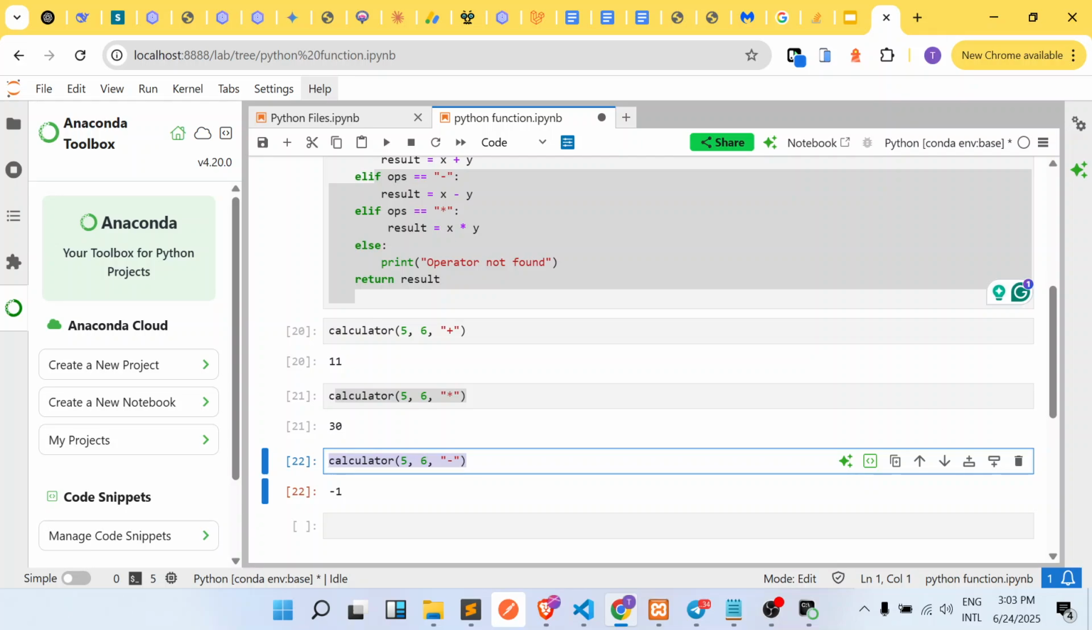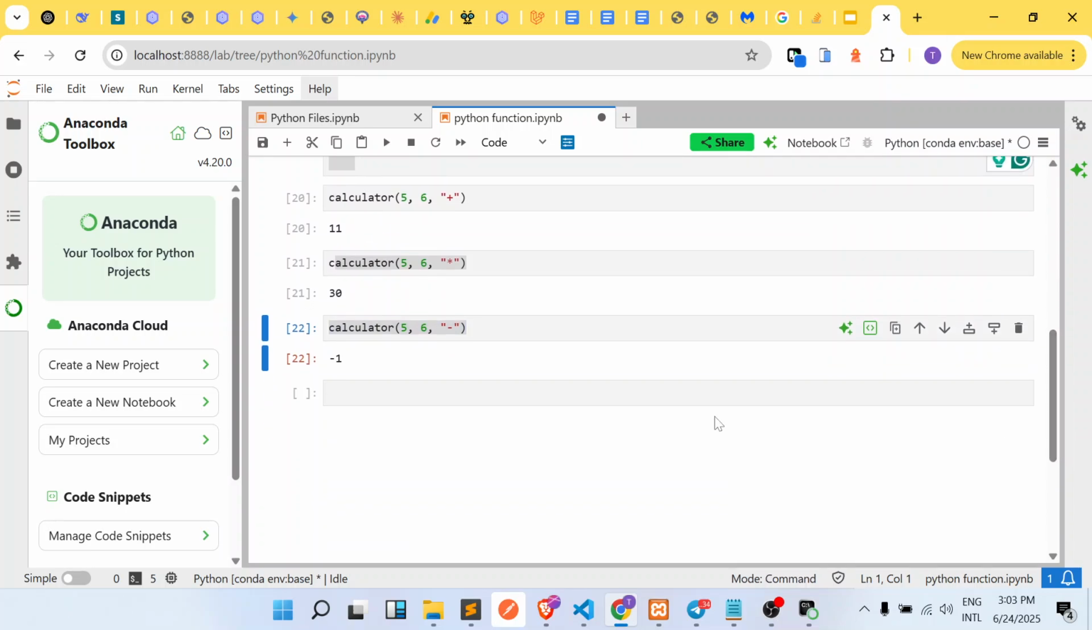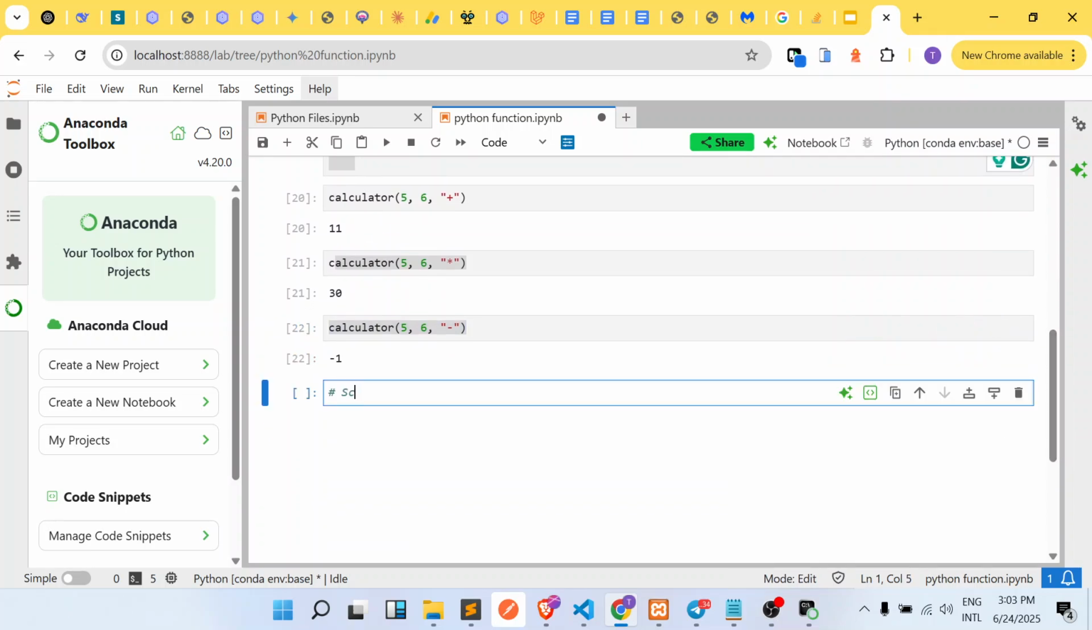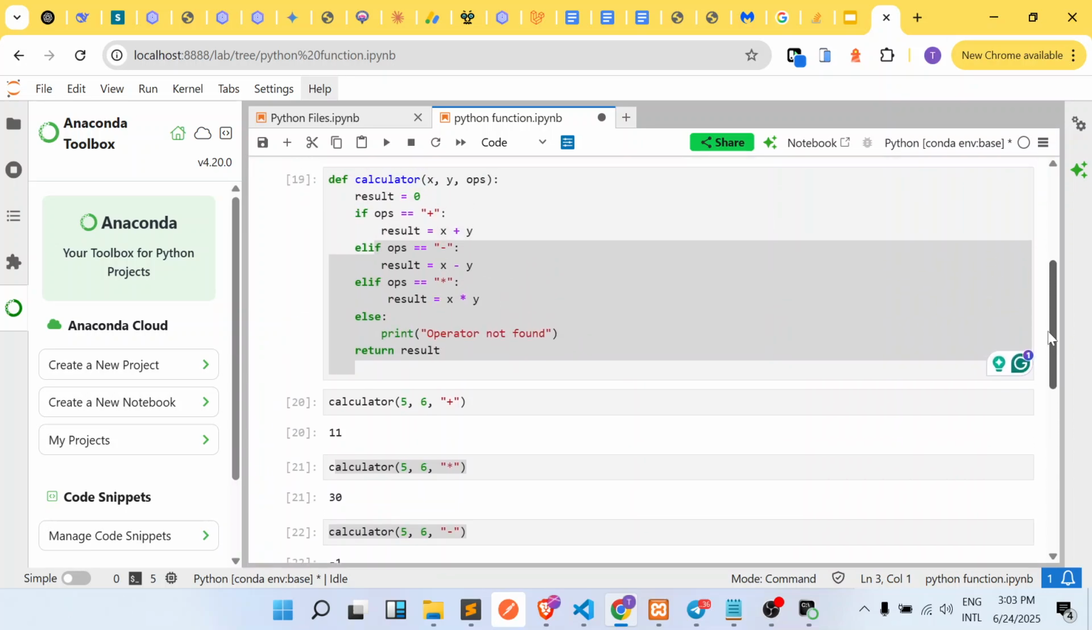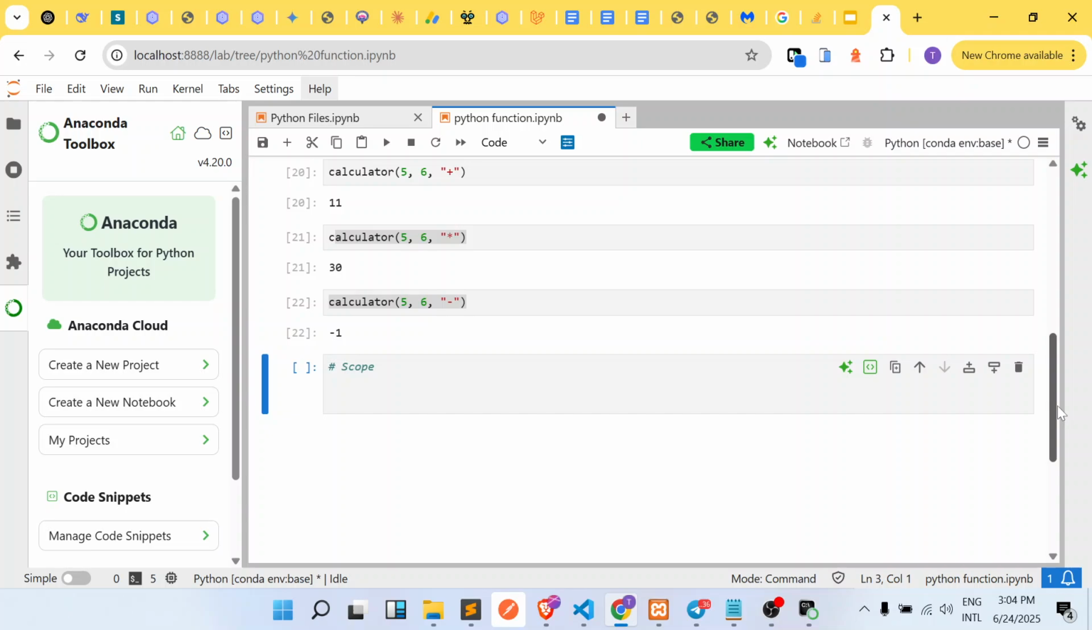Alright. Now the last thing I'm going to show you in functions is something called a scope. Okay, something called a scope. Now in functions we have something called scope. Now a scope is the position. A scope simply defines or tries to clarify the position of your variable.